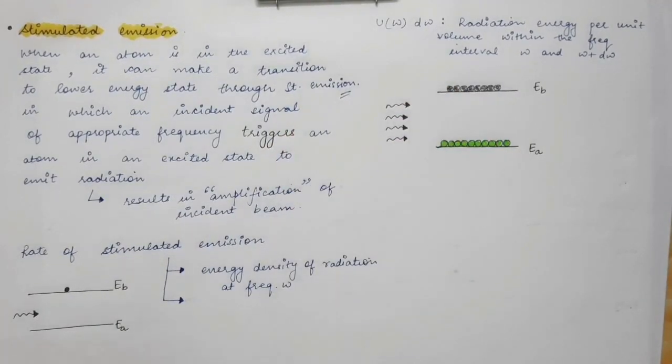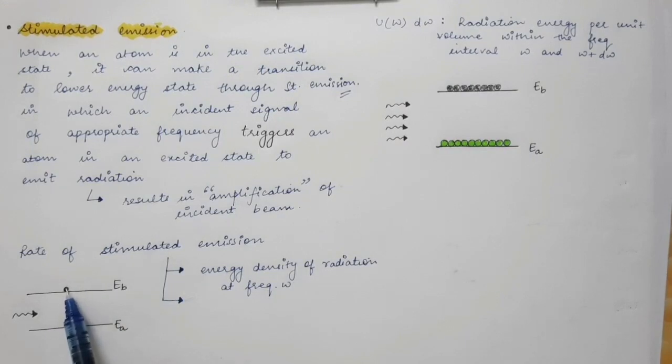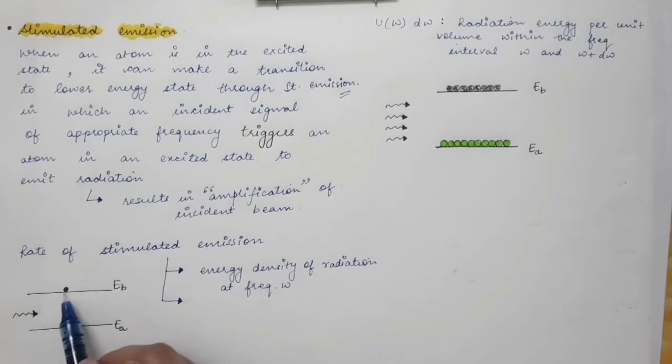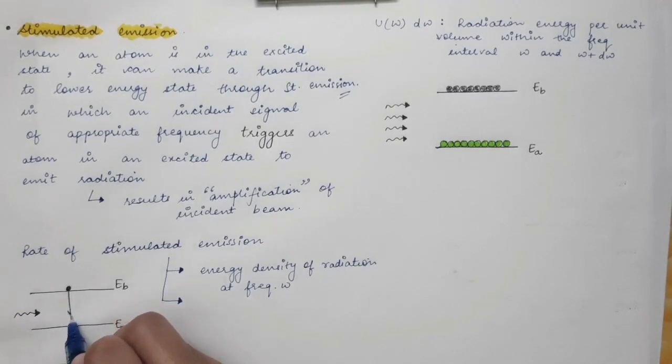So what happens in stimulated emission? One photon strikes an atom which is already present in the excited state. So this photon stimulates the emission of another photon. This photon will trigger this atom, and this atom will go to its ground state.